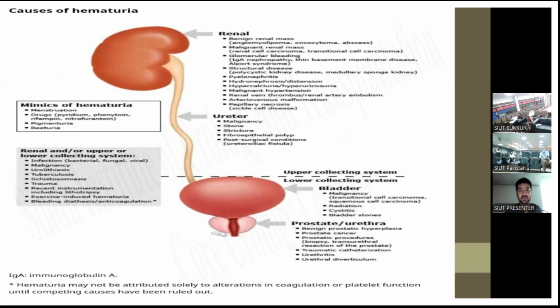Malignant renal causes, that is renal cell carcinoma, transitional cell carcinoma, glomerular bleeding, IgA nephropathy, thin basement membrane disease, and there may be structural diseases, polycystic kidney disease, medullary sponge disease, pyelonephritis, hydronephrosis, or hypercalciuria.